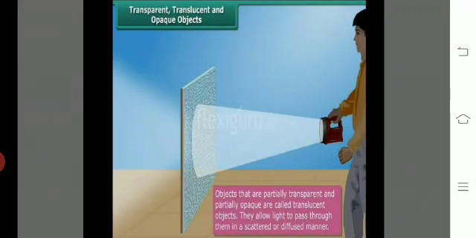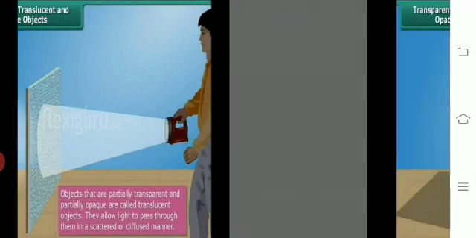Second is translucent. Students, in this picture I am going to show you a partially opaque object, meaning a translucent object. This object allows light to pass but not completely. So these types of objects are called translucent objects.